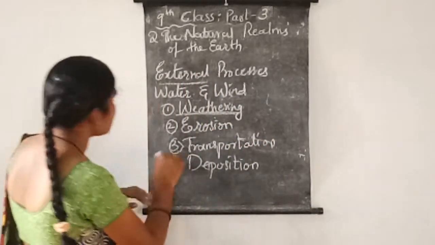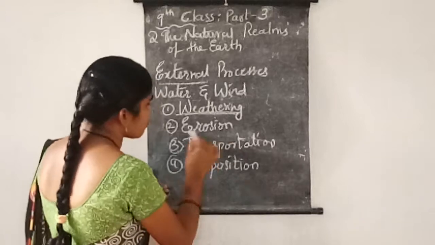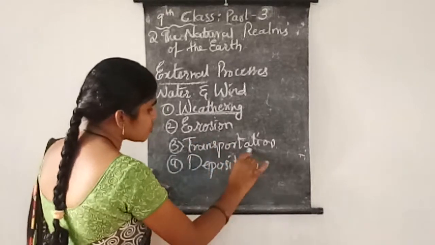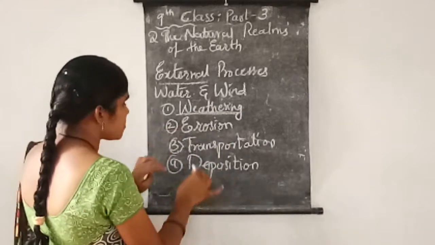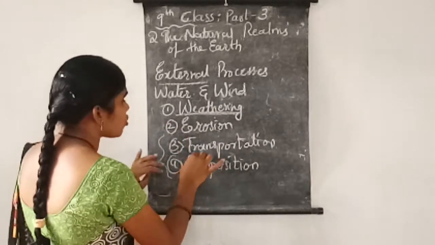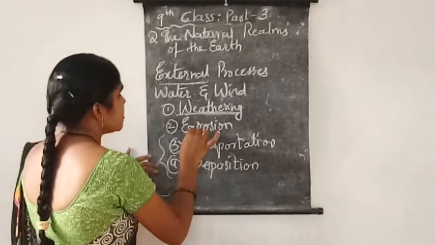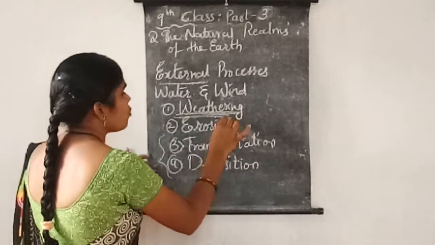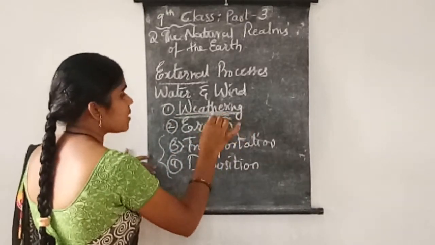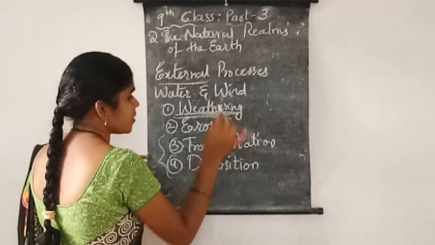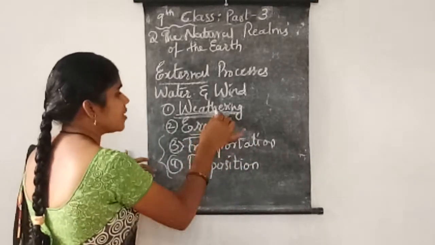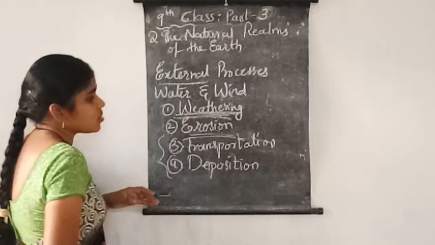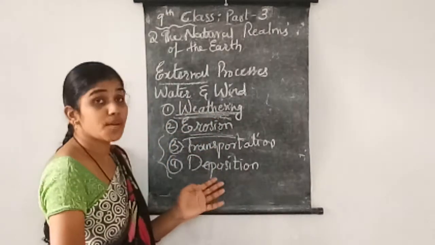So the process goes erosion, transportation, then deposition. In these, winds and water are combined. Sometimes it is only wind, sometimes water in the form of rain. In erosion, it is mostly water, and the force of wind also helps. So in this way, these four things are helping.